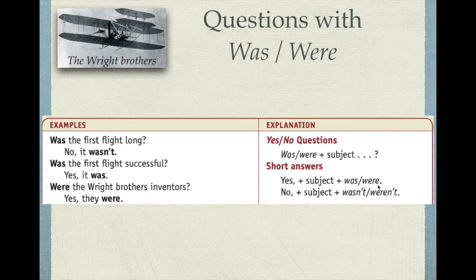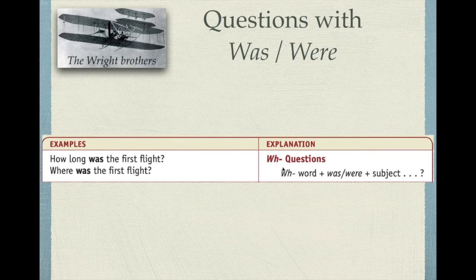And the short answer, very simple. Yes, subject was or were. No, subject wasn't or weren't. Yes, it was. No, it wasn't. Yes, they were. So these are yes/no questions. We also have WH questions. So we need a WH word, for example, what, where, when, which, who, etc. And then was or were, depending on the subject, and the question mark.